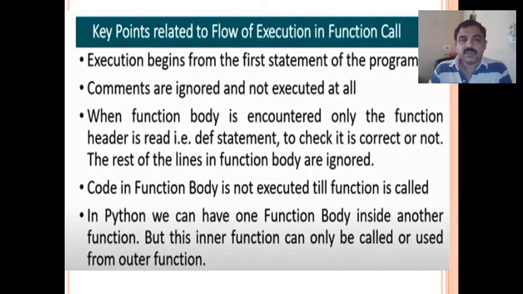When the function body is encountered, only the function header is read, that is the def statement is read, to check it is correct or not. The rest of the lines in the function body are ignored. Code in the function body is not executed till the function is called. So you need to call the function, then only the function body will be executed.